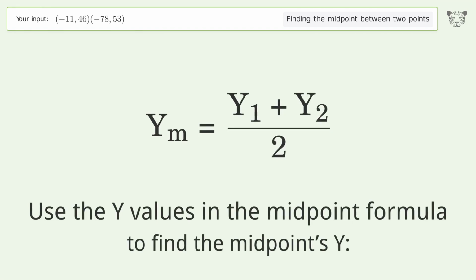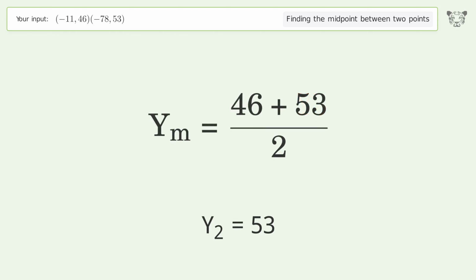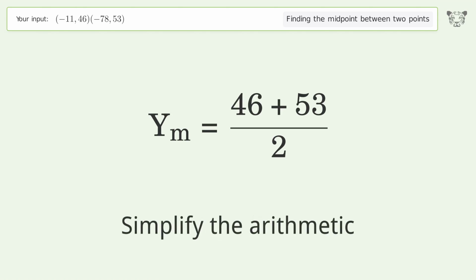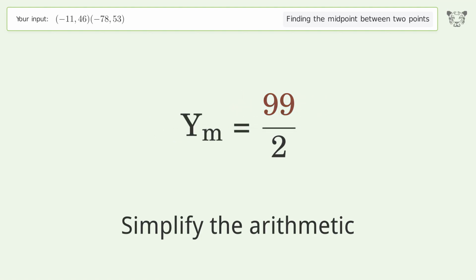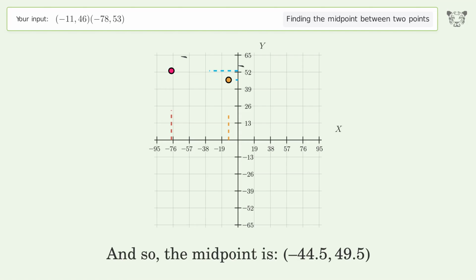Use the y values in the midpoint formula to find the midpoint's y. y1 equals 46. y2 equals 53. Simplify the arithmetic. And so, the midpoint is negative 44.5, 49.5.